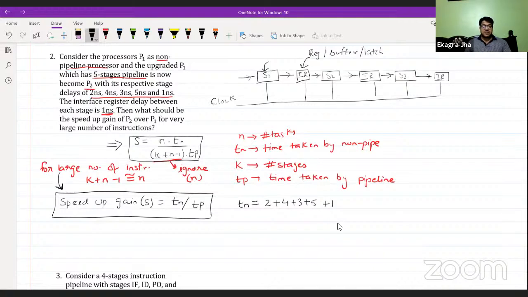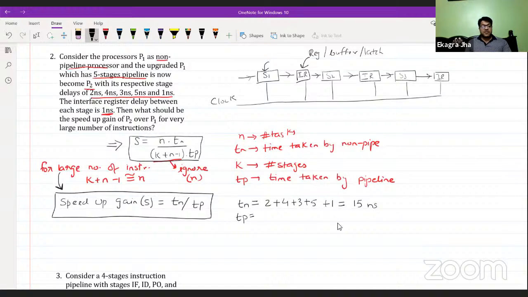Every time a stage executes, the other stages wait before the current stage gives its output. Only then can it enter the next stage, and this cannot happen in an overlapping manner. So there is no parallelism or simultaneous behavior. So the non-pipeline time taken will be 6, then 9 and 10, in total 15. So the total time taken by the non-pipeline is actually 15. This could be in nanoseconds.